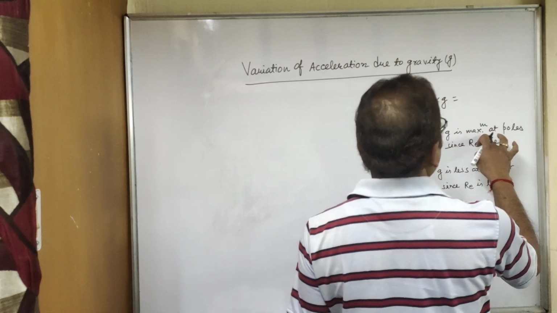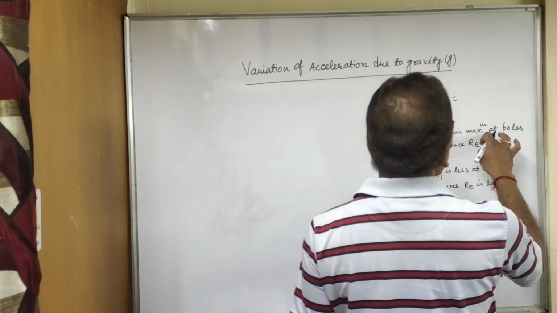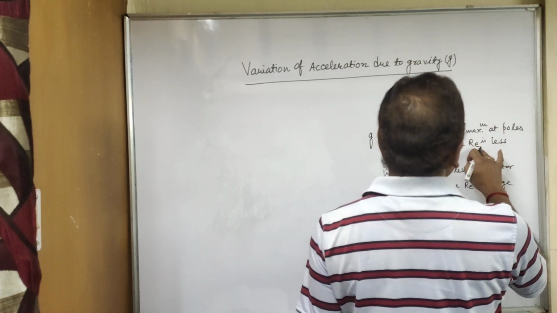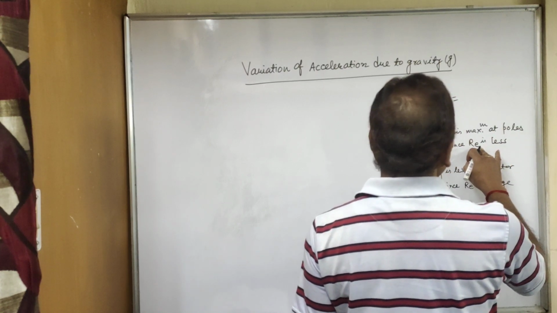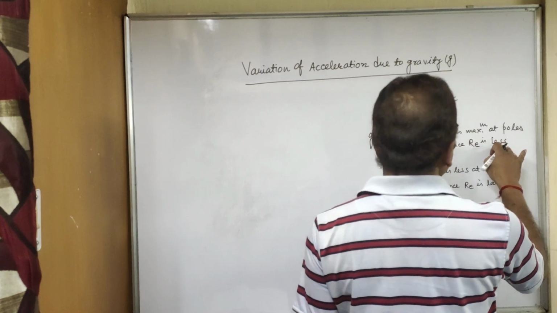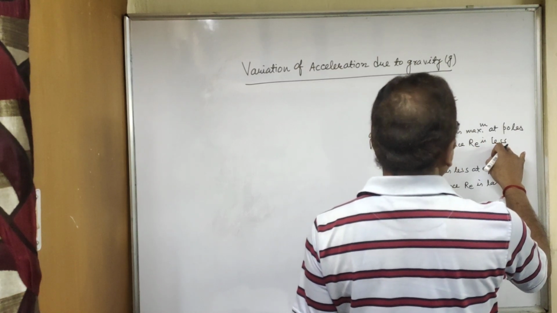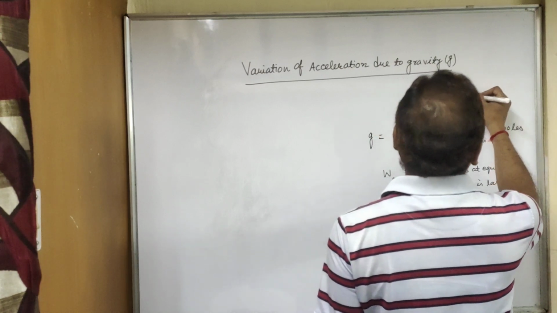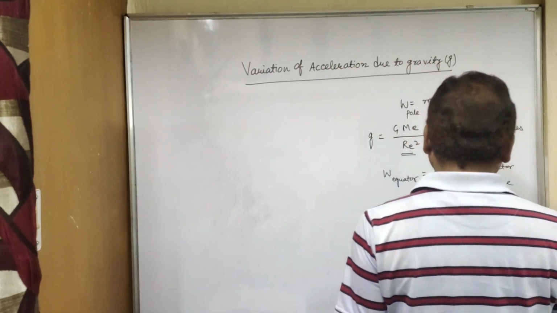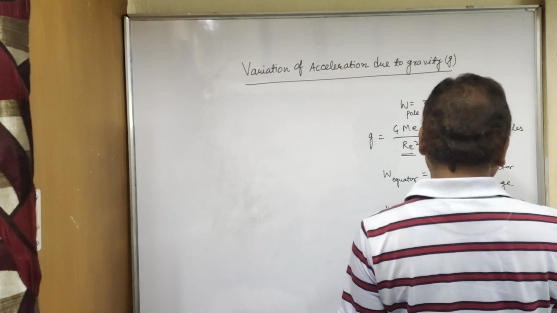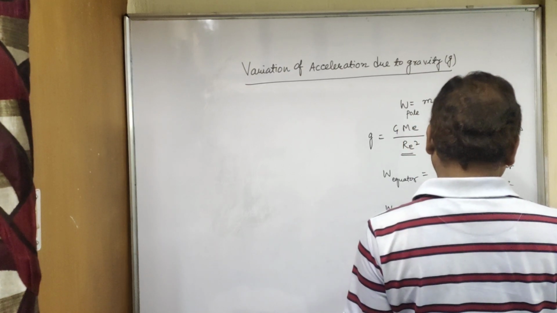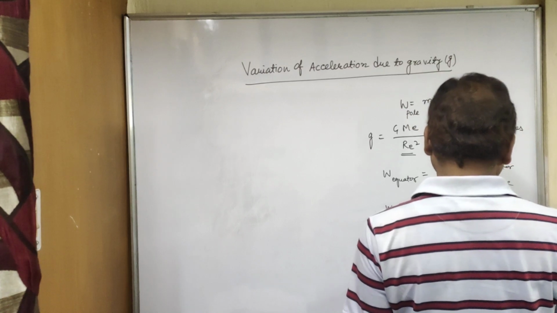So if g is less, the weight will be less, and here we have written it wrong, I think. g is maximum at the poles. So why is g maximum? Because the radius is less, so the weight will be more. And here g is less at the equator, since R is large.